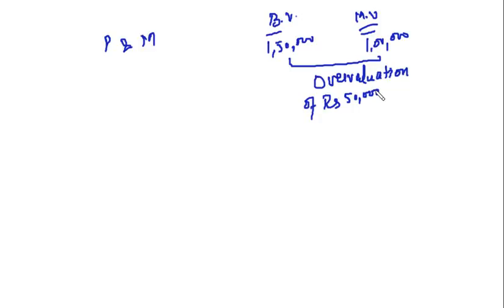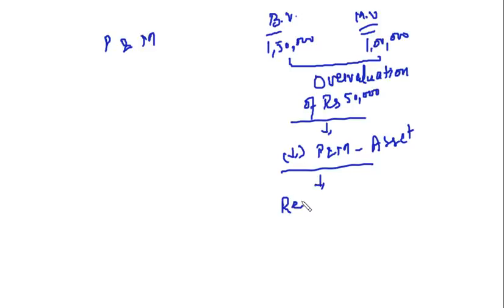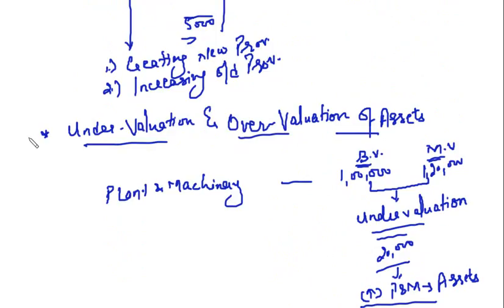Compare the book value with the market value. If book value is more than the market value, it is overvaluation. And if the market value is more than book value, that is undervaluation. In this case, you will have to reduce the value of plant and machinery. That is, you have to reduce your asset. Then what will be the entry in this case? Revaluation account debit to plant and machinery account. Clear, friends? So this is about undervaluation and overvaluation of assets.